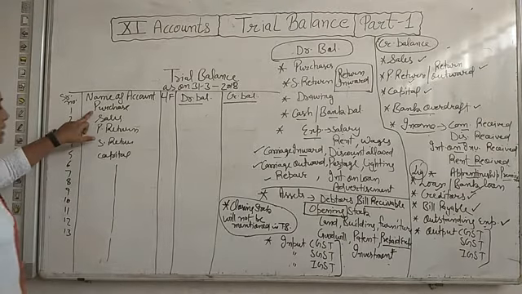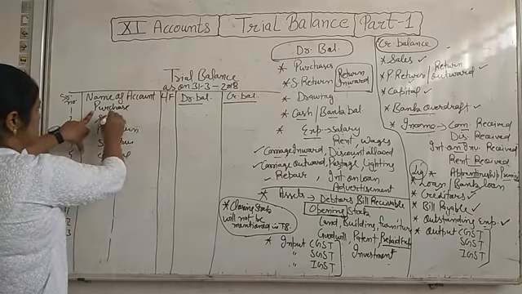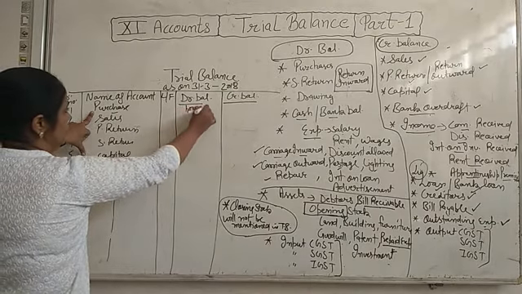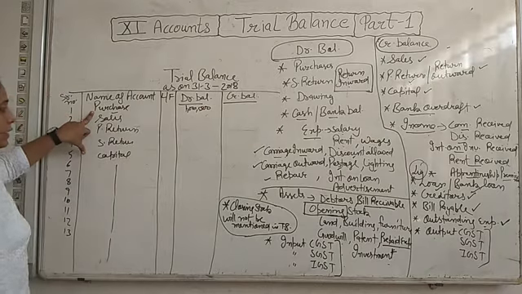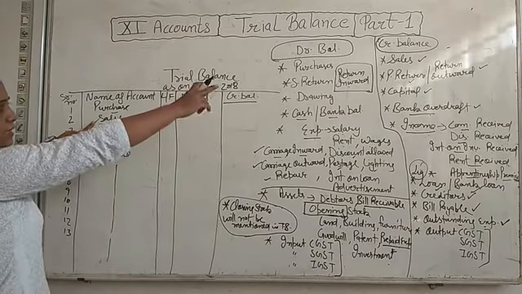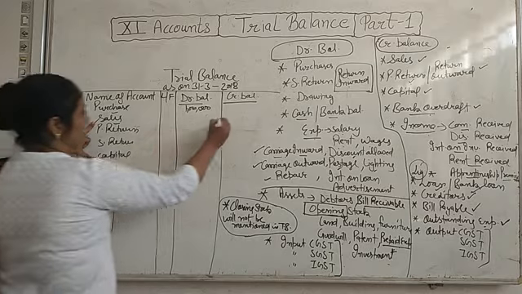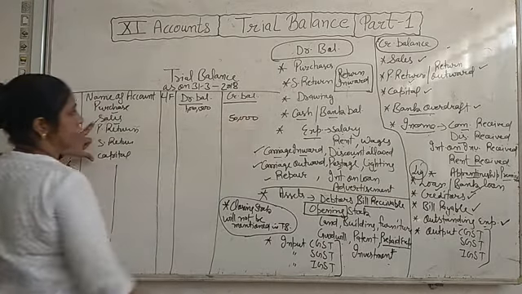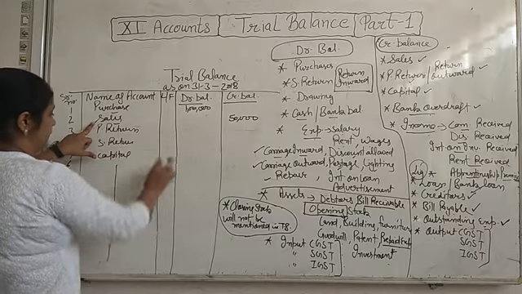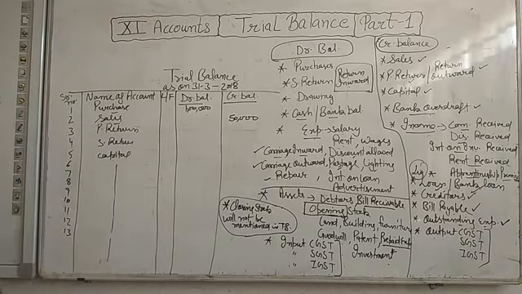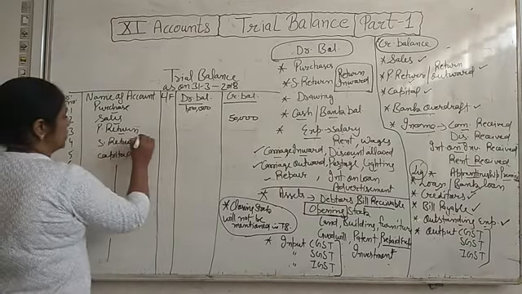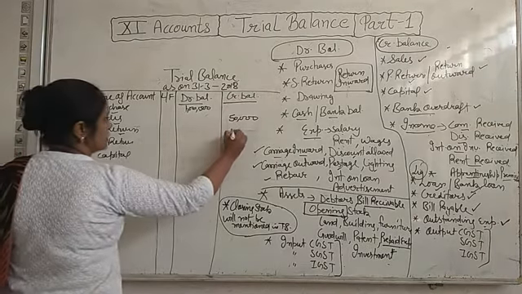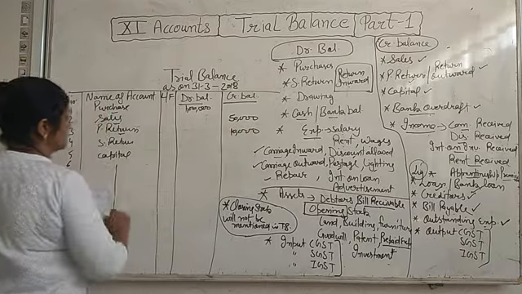Now you have to learn this. Purchase is always a debit balance, so if it is 1 lakh, we will write 1 lakh in the debit column. Sales is always a credit balance. If the sales amount is 50,000, we will write it in the credit column. Purchase return is always credit, so if it is 10,000, we will write it on the credit side.